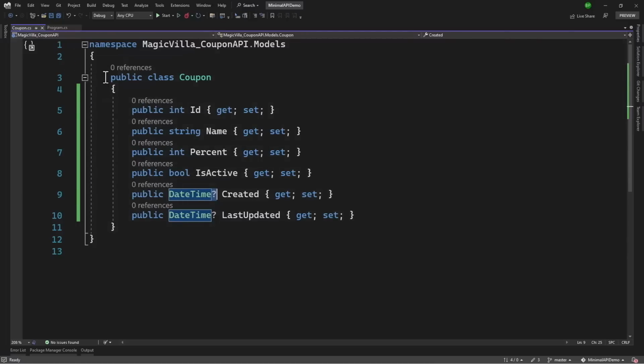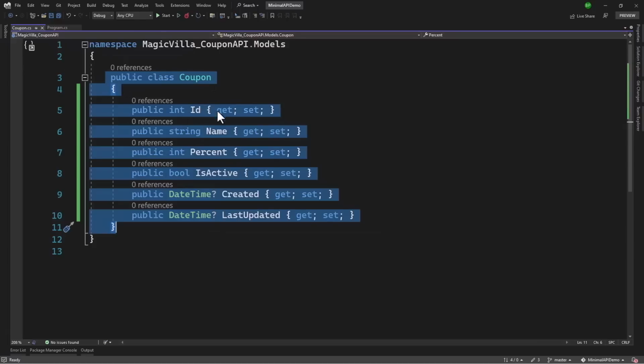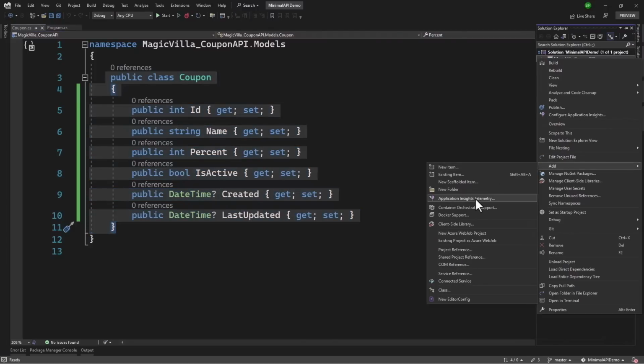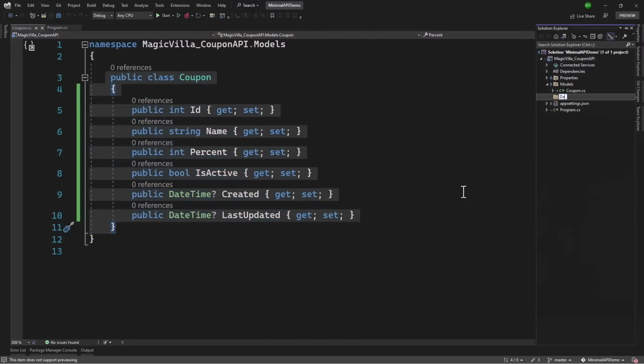Next, we need to create a store that will have a list of coupons. Now down the road, or typically in a real-world project, you don't have a store, you have a database where you manage or update all the coupons. But to keep things simple for now, we will add a coupon store. Let me create a new folder, which will be the data folder.